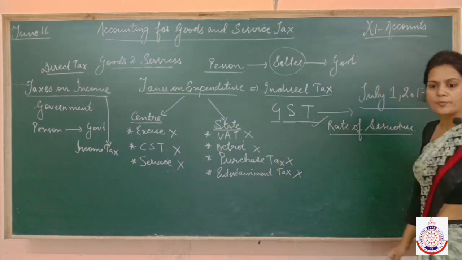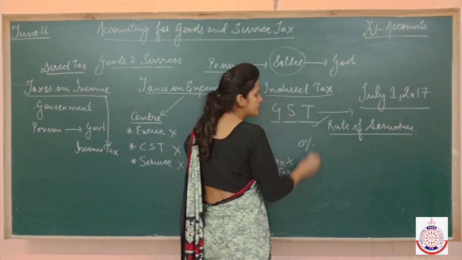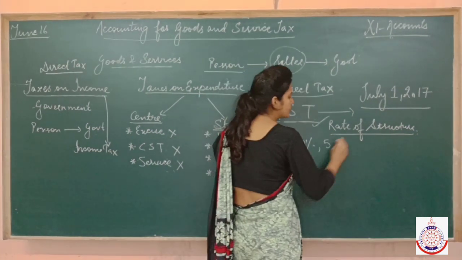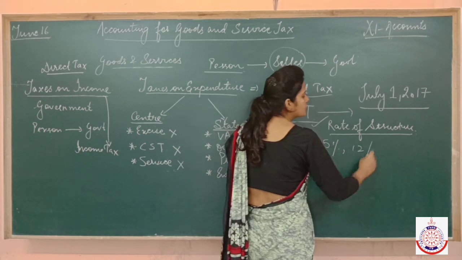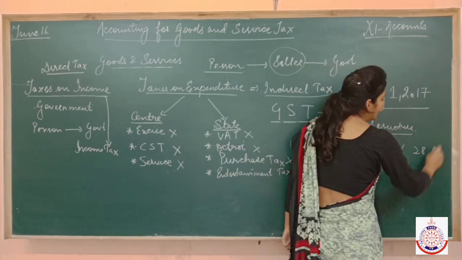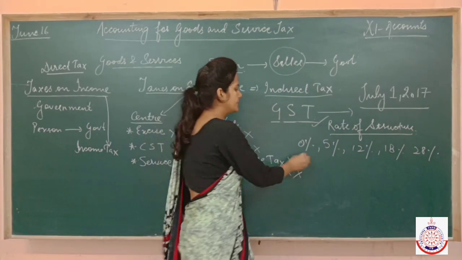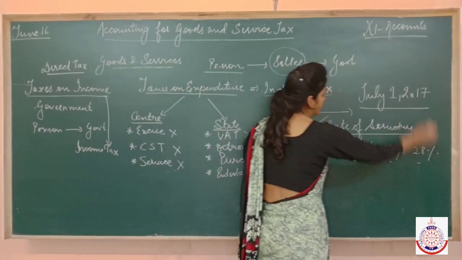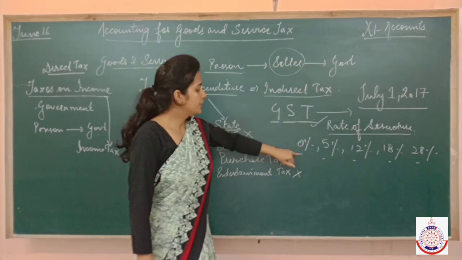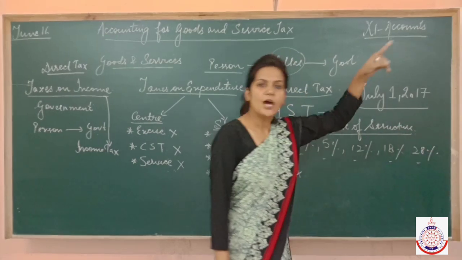So what is the slab rate? Slab rate is either GST is charged 0% or GST is charged 5% or 12% or 18% or 28%. So these are the various rates, either 0, 5, 12, 18, 28. 0 is the least one, it means no GST, and 28 is the upper limit.